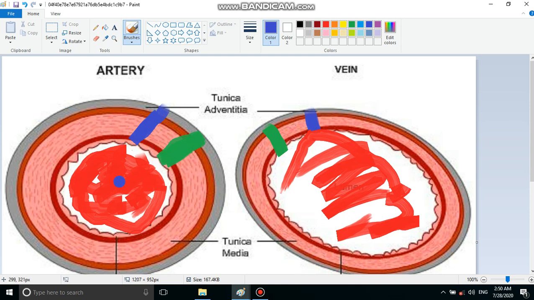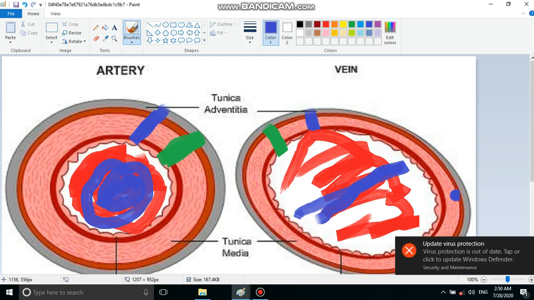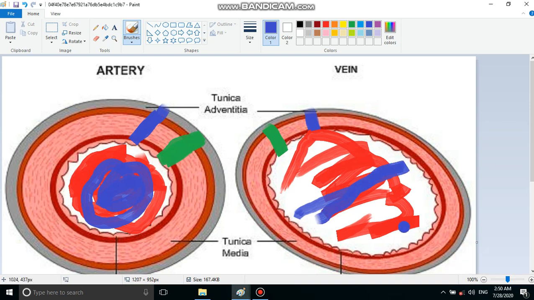Second difference, in case of artery the lumen is smaller. See, the lumen is small in case of artery, but in case of vein, see, the lumen is big.